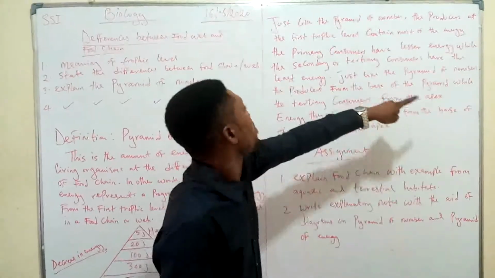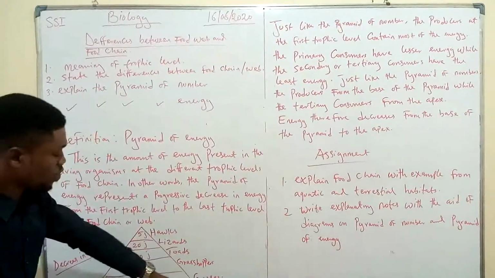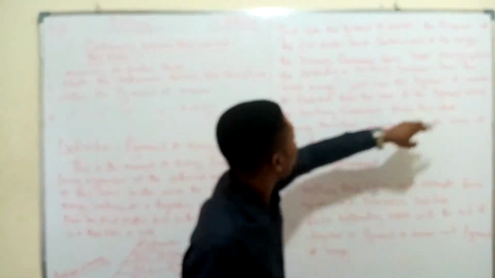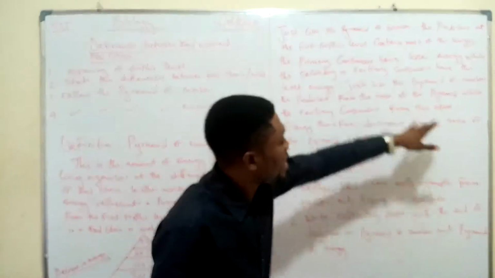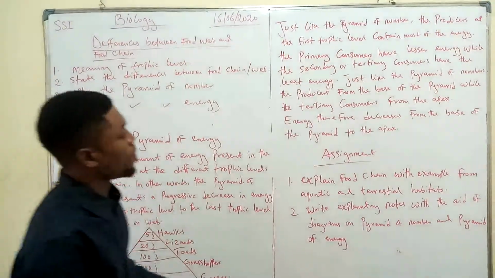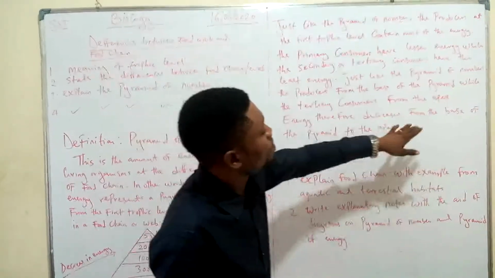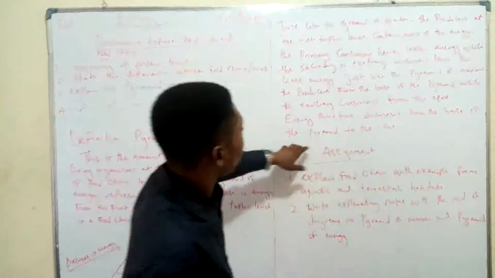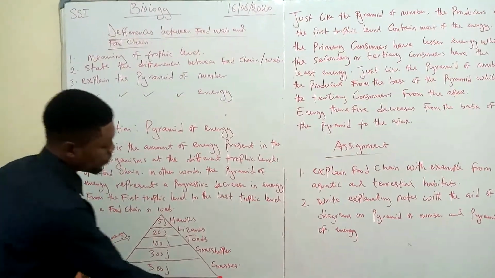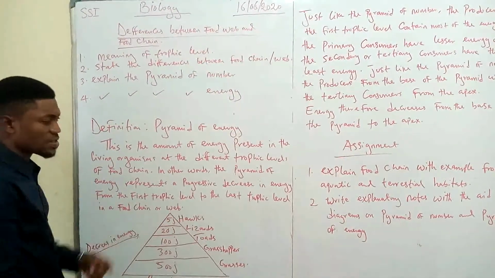Now, just like the pyramid of numbers, the producers form the base of the pyramid, while the tertiary consumers, like the hawk, are the apex. Energy therefore decreases from the base of the pyramid to the apex. Why is it so?